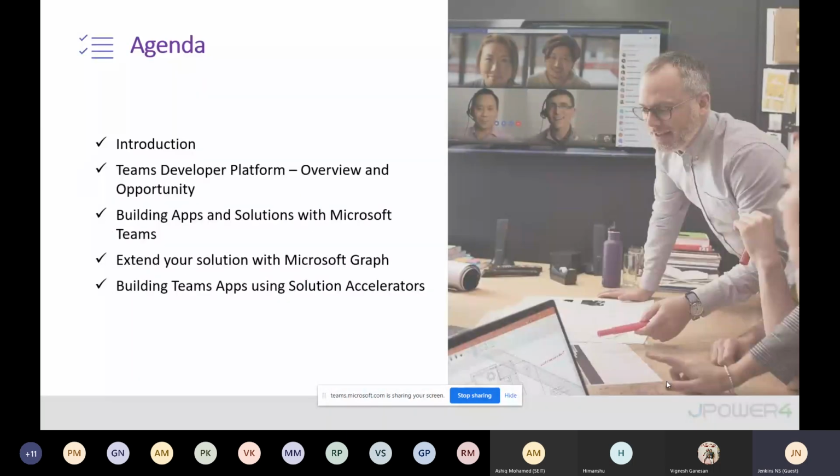Okay, today let me explain the session I'm going to do. First, I'll give some introductions about Teams, then the developer platform, what is the benefit and how to start. Then we'll discuss building apps and solutions with Microsoft Teams, and then extending your solution with Microsoft Graph, an overview of that. And finally, we can go with building apps using solution accelerators, like what we already have available with the Power Platform, as well as the app templates, and the final part, deployment options. Because we really want the deployment as well, right? Finally, we need it. So I'll give an introduction as well as a little bit of a practical point of view.